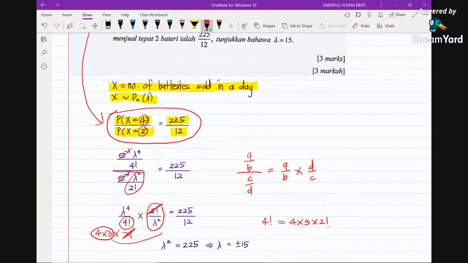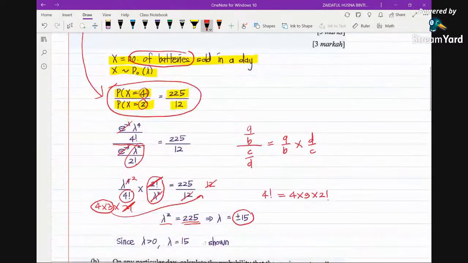And then you just bring the 12 here, so you can just cancel this one out. So you are left with 25 here. And then here lambda squared, you just cancel with this, so you will have lambda squared here. So lambda squared equals 25. By putting square root on both sides, you will have lambda to be plus minus 5. But now we are talking about the number of batteries, right? It's not possible for the number of batteries to be negative, so we just reject the negative value. So now lambda is 5. It's shown here. So 3 marks here. Make sure you solve this problem within 3 minutes.